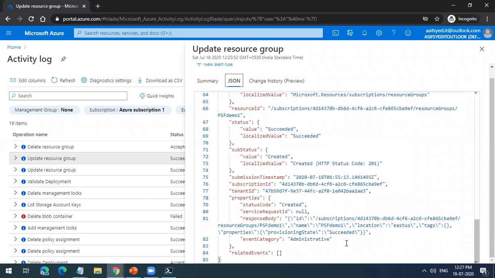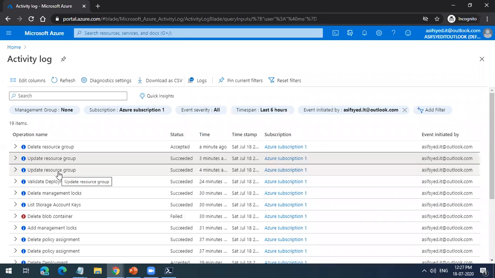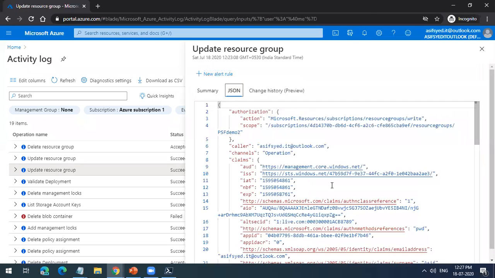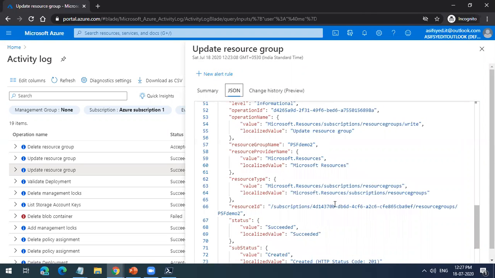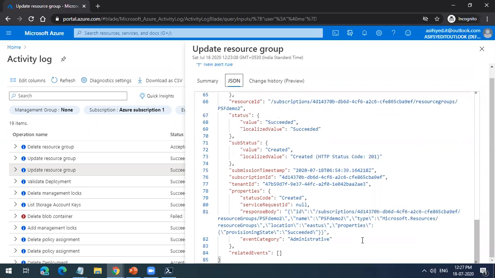We have created PSF2, I guess. PSF2, right? Yeah. So it will show you that we have created a resource group with that name. You see this HTTPS code 201. Let's check this code 201.